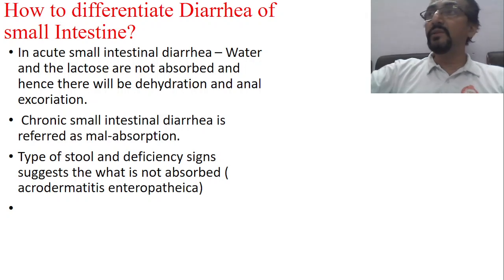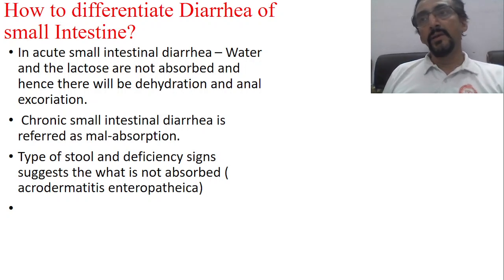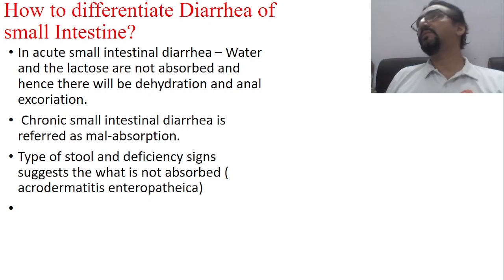When this glucose comes to the large intestine area, in the large intestine we have so many bacteria. So bacteria will ferment this glucose, and as a result reducing substances are formed. These reducing substances pass through the stool, and when they reach the anal area, the soft anal area gets affected and there will be anal excoriation. So this is very typically seen in acute small intestinal diarrhea.